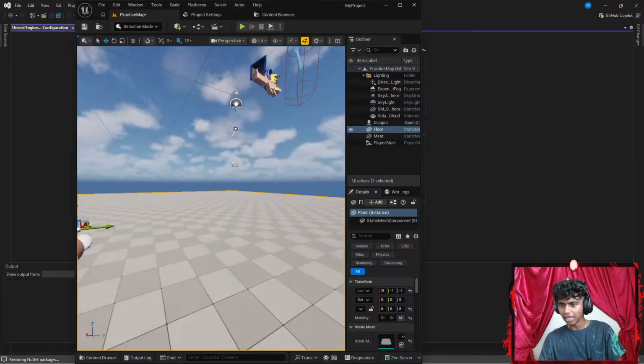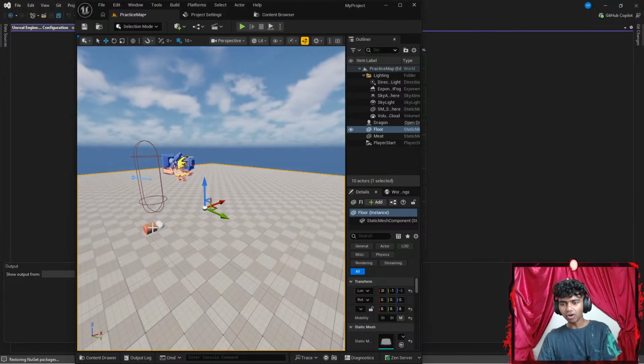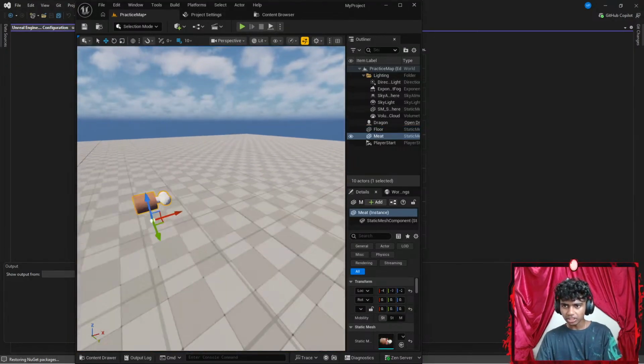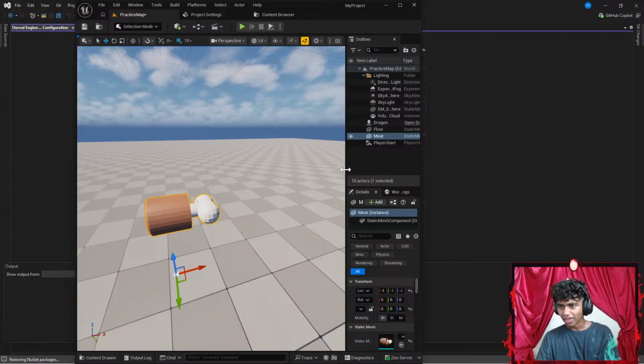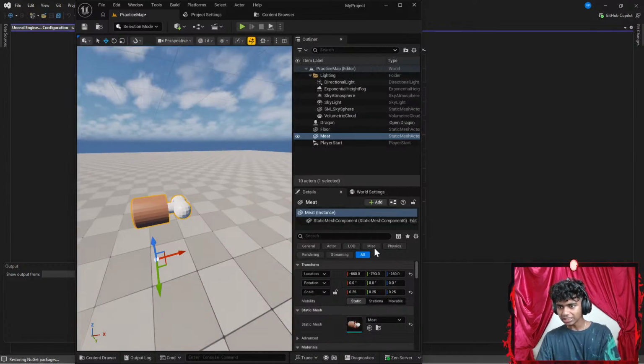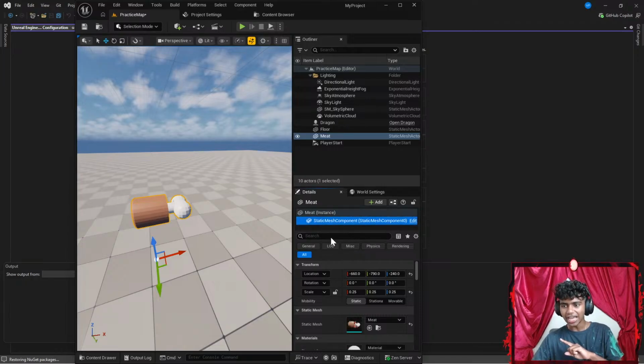Let's hit W again. Now, I have to actually add a collision for my meat. So I'm going to go all the way here, and then let's increase my details display here. There we go. Now, I have to create a box, but I'm assuming the static mesh already has a box. Let's go with something like collision.